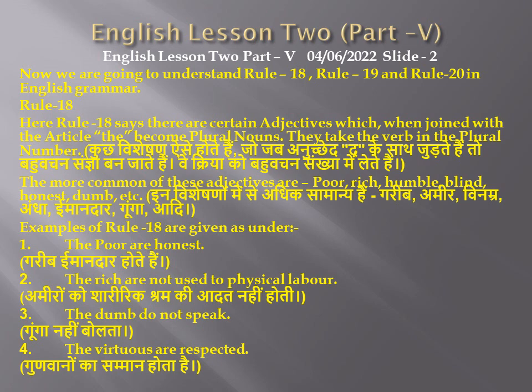Example number 1, the poor are honest. Example number 2, the rich are not used to physical labor. Example number 3, the dumb do not speak. Example number 4, the virtues are respected. Okay, study rule 18 and try to understand the examples given under rule 18.